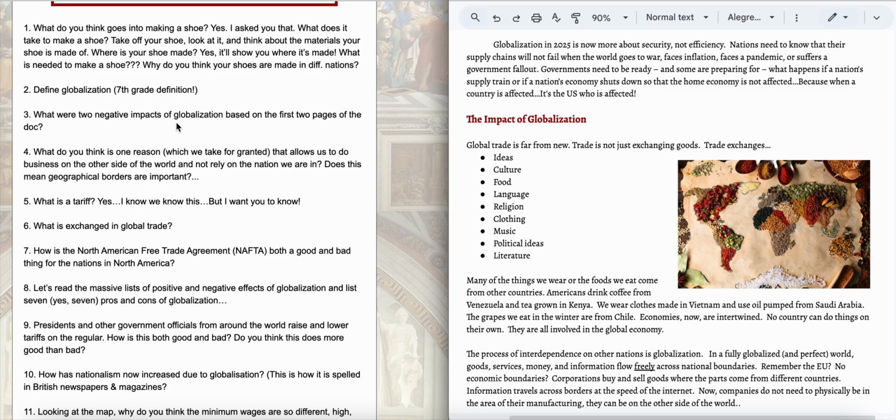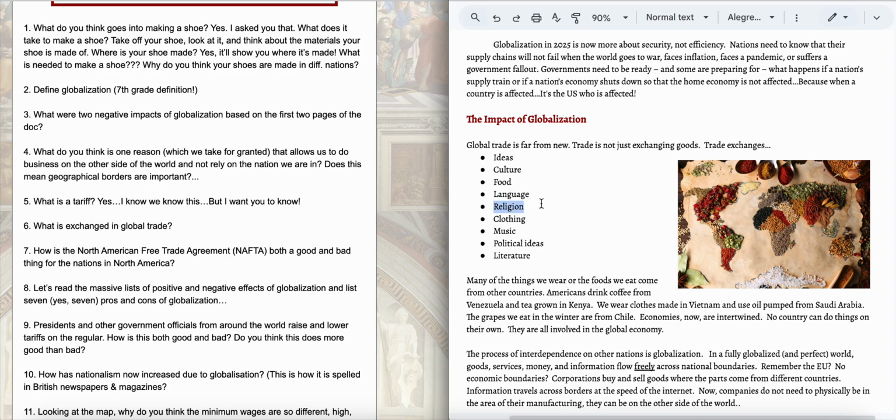So when you think about it, we have many, many things that spread because of globalization, the hiccups, outside of just goods. Trade is not just exchanging goods. Trade exchanges ideas, inventions, concepts. Globalization includes the spreading of culture, food, etc. Globalization spreads languages. People all over the world speak different languages and know different languages because of globalization. The ability to communicate with businesses and people in other countries. It's a global world out there.